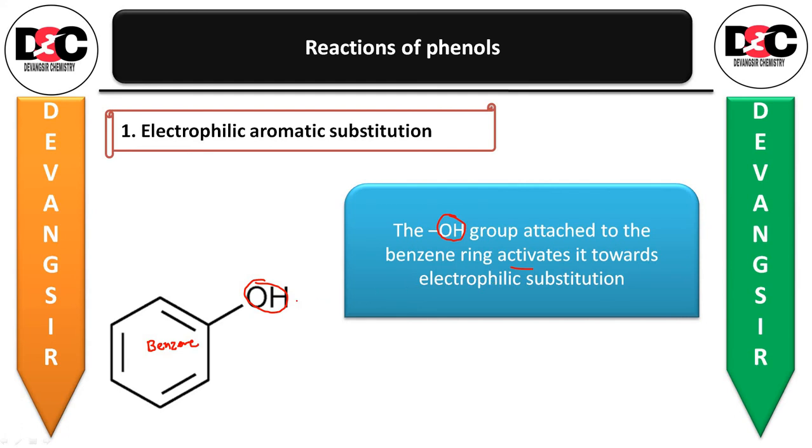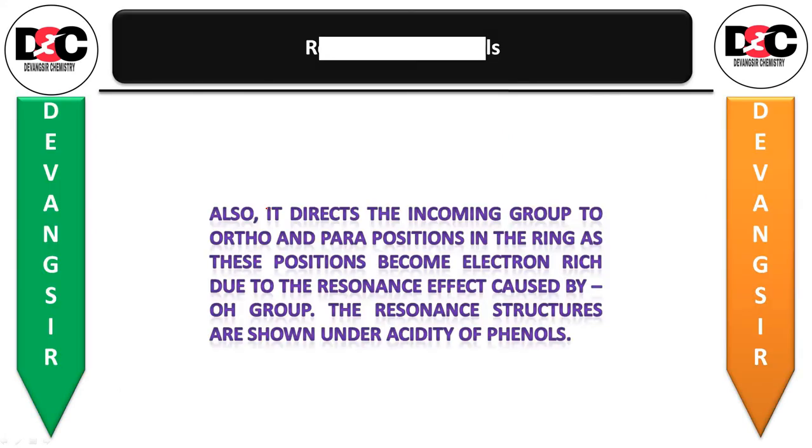Because of this OH group, the electrophilic aromatic substitution reaction takes place in phenol.